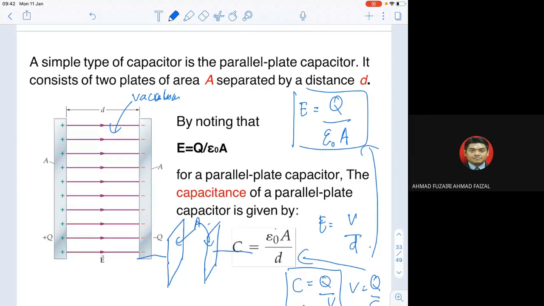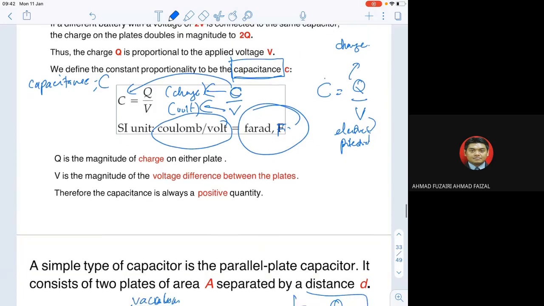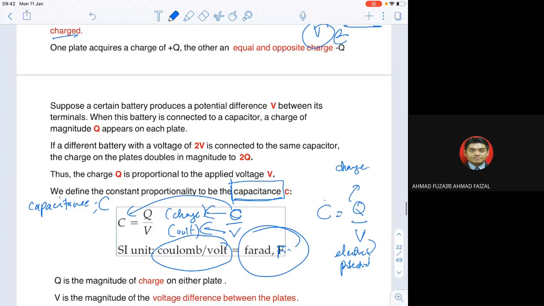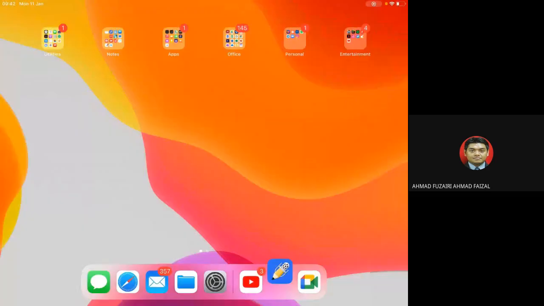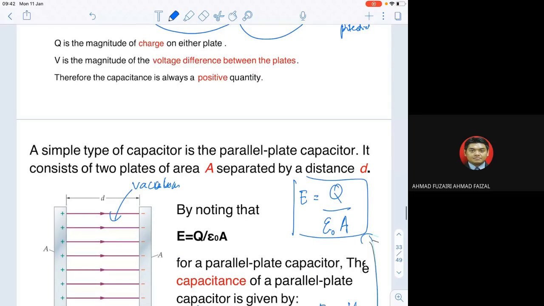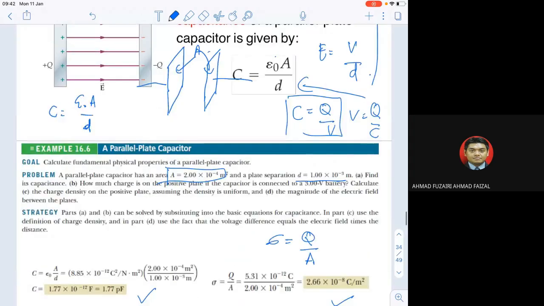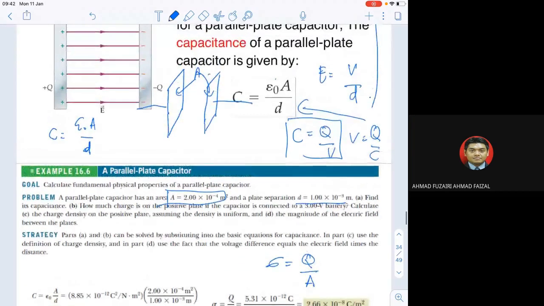So because of this, we can state the capacitance of the parallel plate. This is the general equation for capacitance: C equals Q per V. But for the specific parallel plate capacitor, we can derive the capacitance as epsilon naught A over D. Remember, epsilon naught A over D. What is epsilon naught? Epsilon naught is 8.85 times 10 to the power of negative 12.